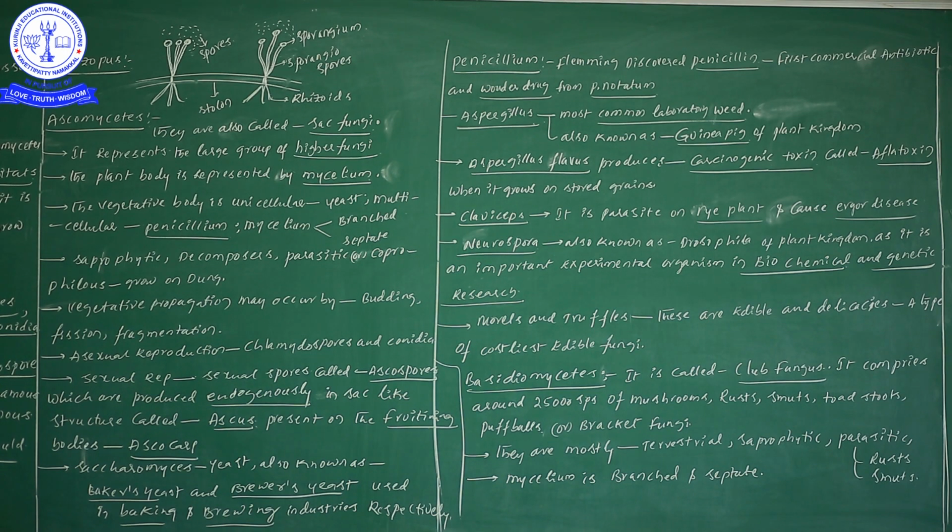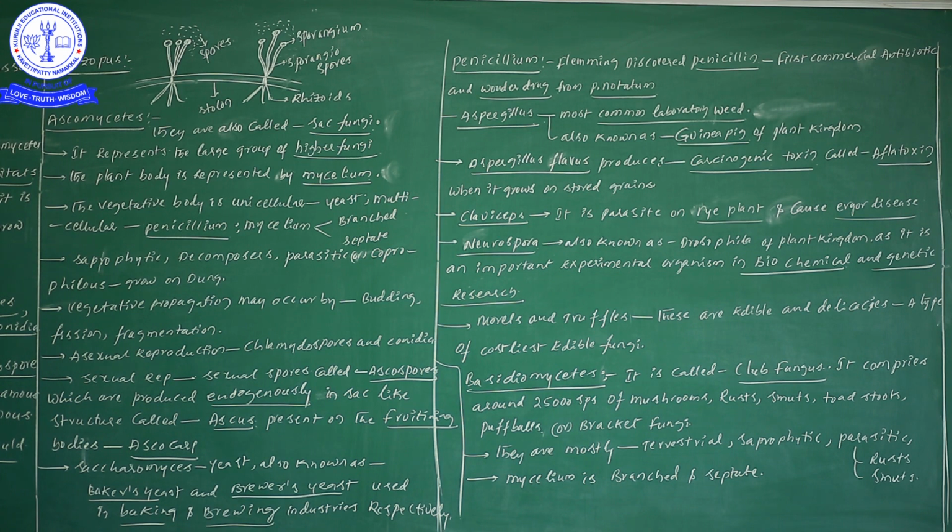Next one, Aspergillus. Aspergillus is the most common laboratory weed, also known as the guinea pig of the plant kingdom. Next one, Aspergillus flavus. Aspergillus flavus produces carcinogenic toxins known as aflatoxin.